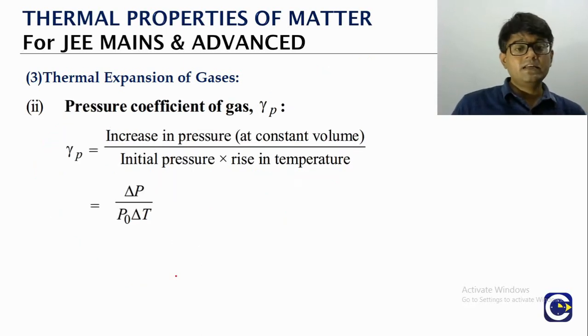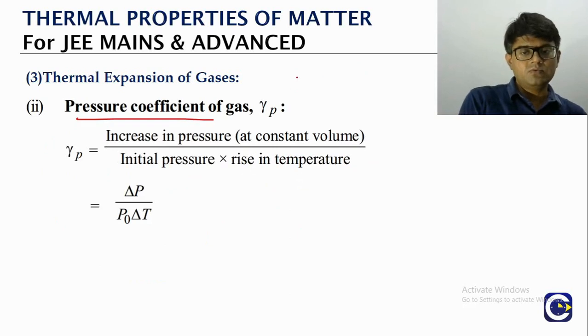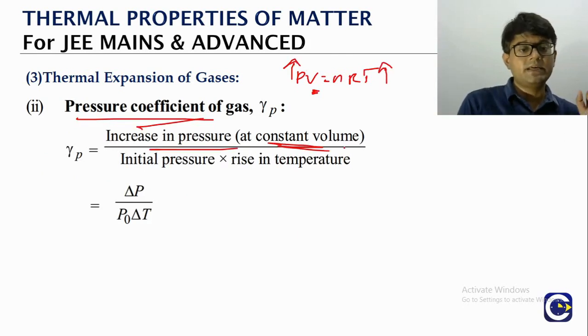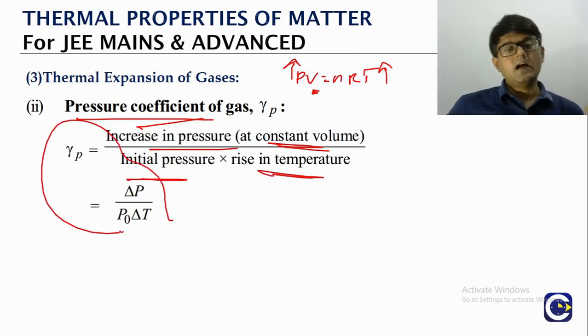Similarly, we can define the pressure quotient of the gas. If you look at the ideal gas equation, PV is equal to RT, if you maintain the volume constant, an increase in temperature will do what? Pressure will increase. So the increase in pressure, maintaining volume constant, divided by the initial pressure and the rise in temperature, is gamma P.